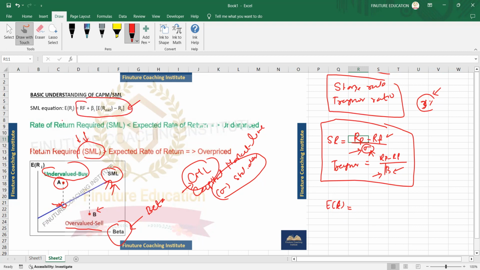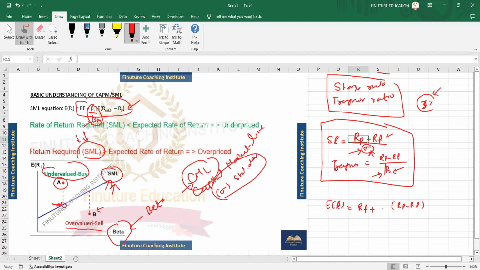Only the slope will change. Meaning for beta, we will have standard deviation. Not really standard deviation, because what happens over here is beta of stock divided by beta of market. This is the actual equation. But because beta of market is always one, that's why we don't write this beta market. So in this case, it would look like your risk-free rate plus this additional component, RP minus RF.